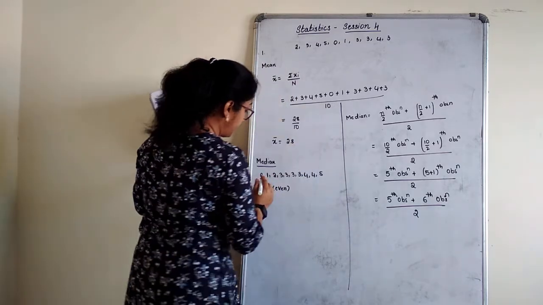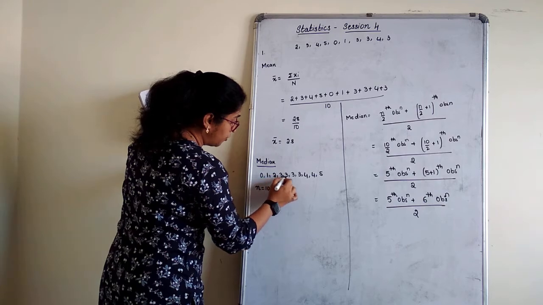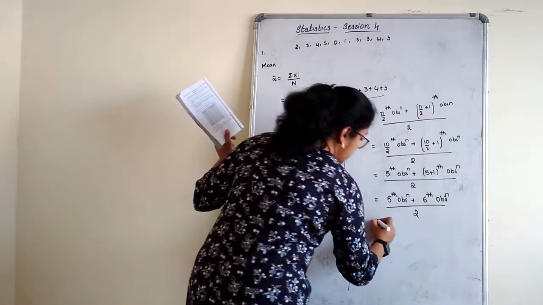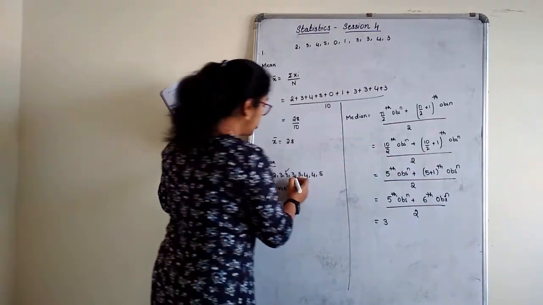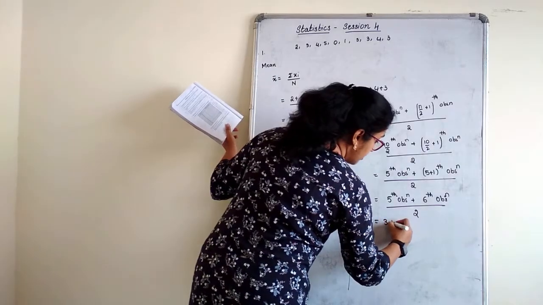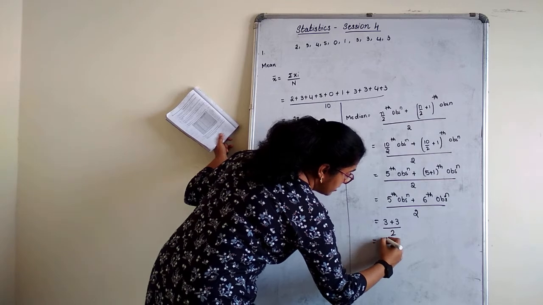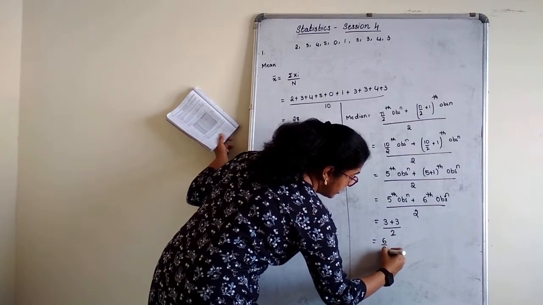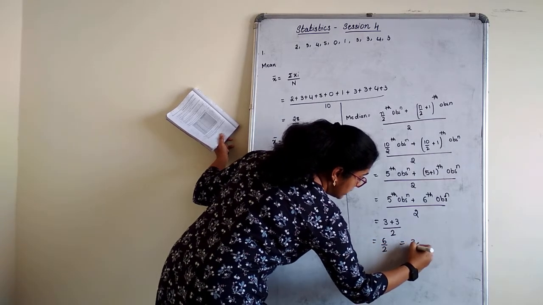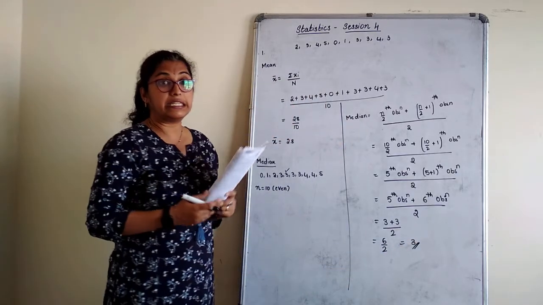Sorry, in this we have to see. 1, 2, 3, 4, 5. This is the 5th observation. Which is the 6th observation? This is the 6th observation. Divided by 2. So the answer is 3 plus 3, 6, divided by 2. That is equal to 3. Therefore, the median is 3.